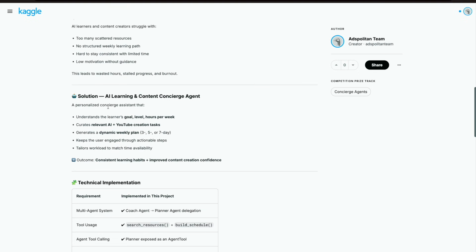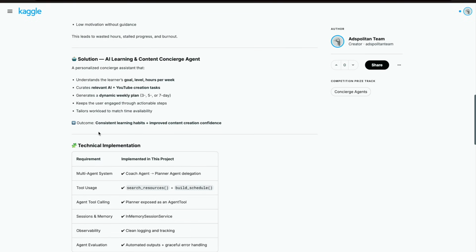Now, the solution that I'm proposing here is a personalized concierge assistant. What will it do? It will understand the learner's goal, level, and hours per week, curate relevant AI and YouTube creation tasks, generate a dynamic weekly plan like 3 days, 5 days, or 7 days, then keep the user engaged through actionable steps, and tailor the workload to match the time availability. So if it's a working professional who can only give 3 hours per week or per day, then accordingly the agent will plan out everything for that person. So the outcome here is consistent learning habits and improved content creation confidence.